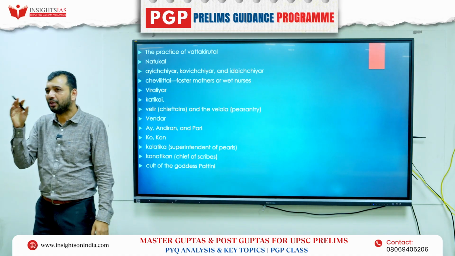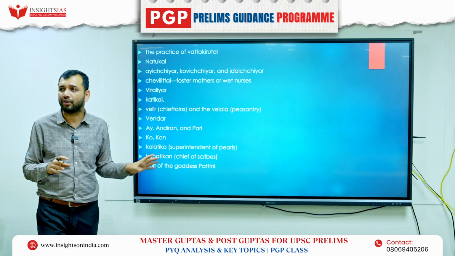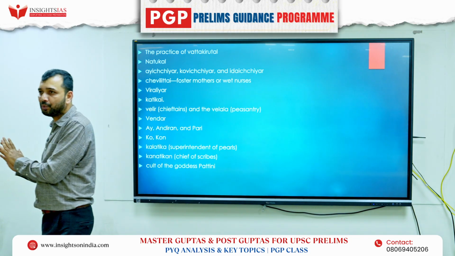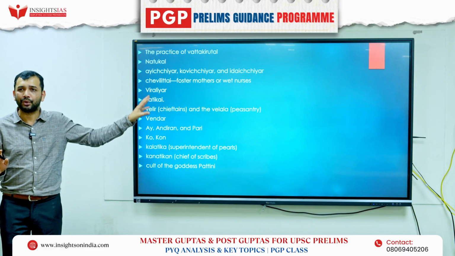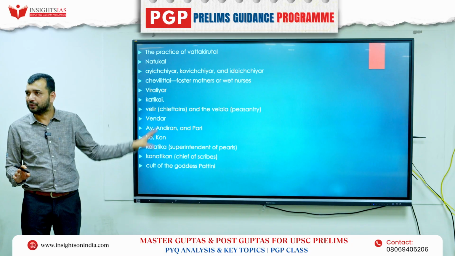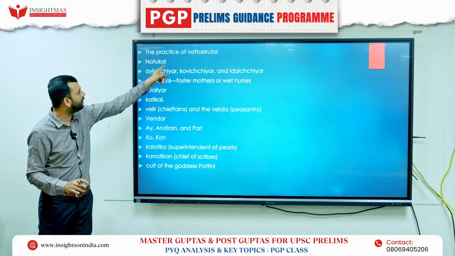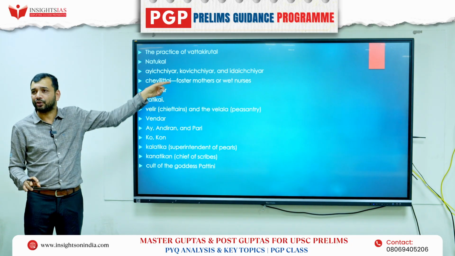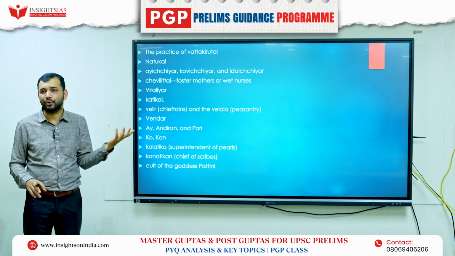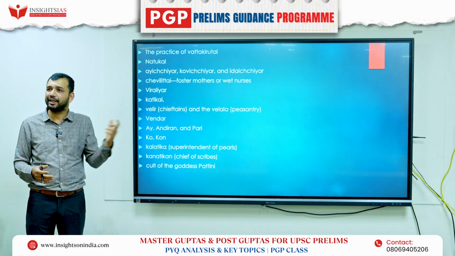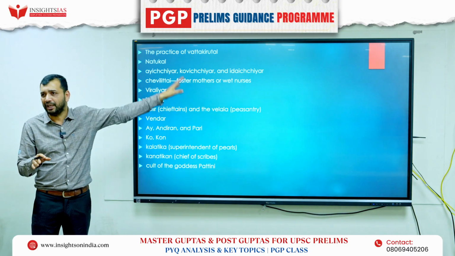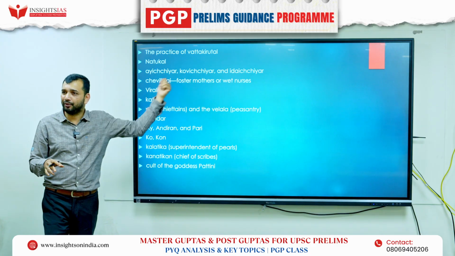Like that, the terminology used in that book, I have not searched anywhere else to add more content. Whatever is there in the book, only questions will come from there. So I took out all the words from there and I have given them to you. You just go through them and write it wherever it is. Natukal, what is that? Natukal means stone. What is Natukal? Heroic stone. Whoever dies heroically, they will create a stone for him and believe that his soul will stay there. That is what they would do.